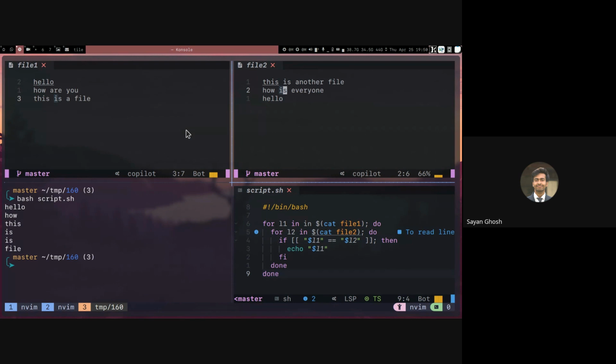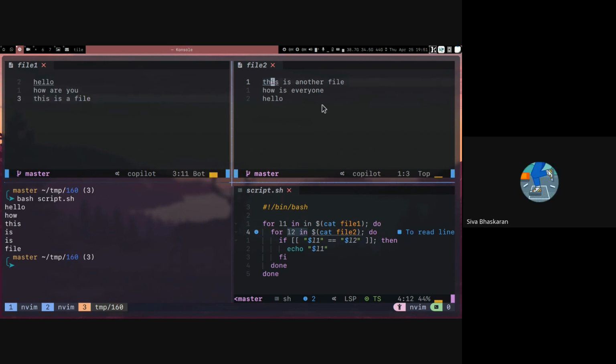No, here we are not using grep, right? So we are simply iterating over both the files, all the words in both the files. So we are doing a nested loop, basically running a loop inside a loop. So there is no pattern file. Both are files, and we are going over all the combinations of one word in this file with another word in this file. So here we have 1, 2, 3, 4, 5, 6, 7, 8 words.